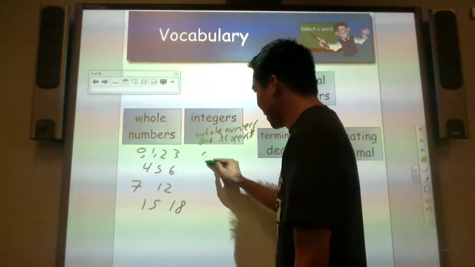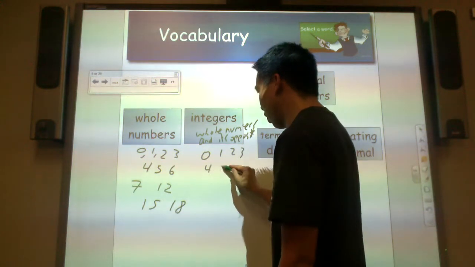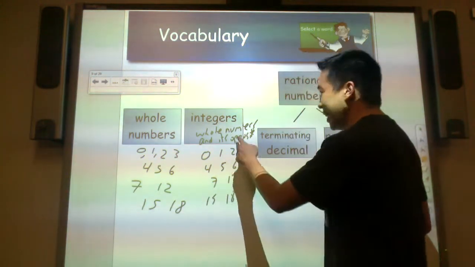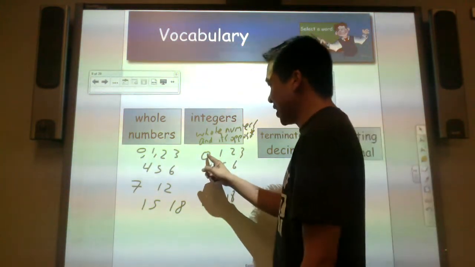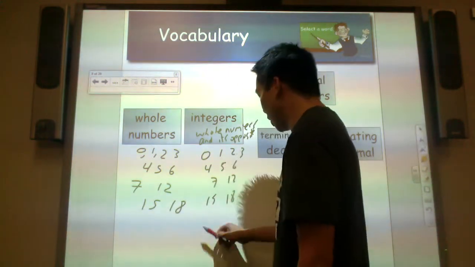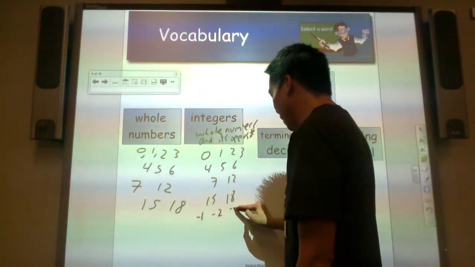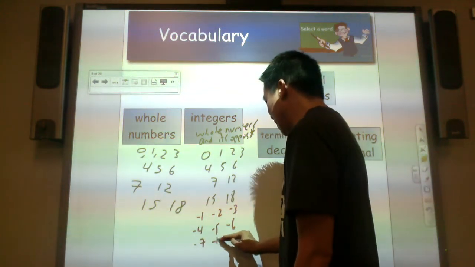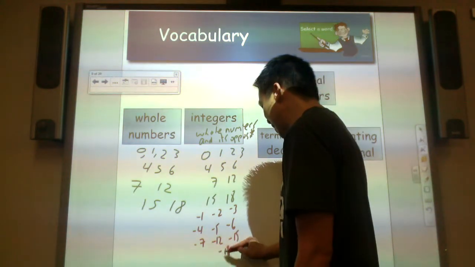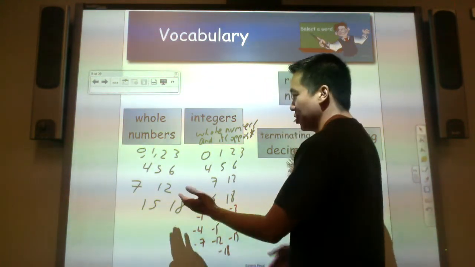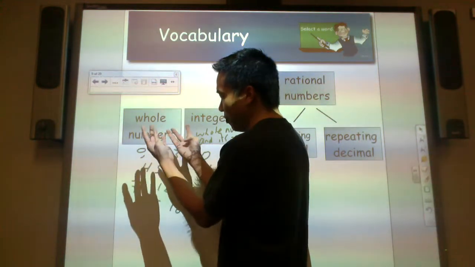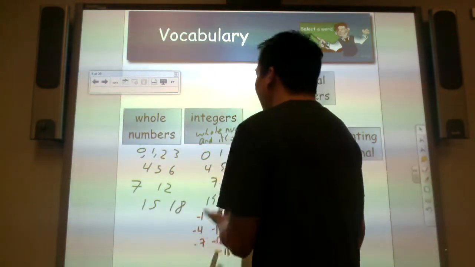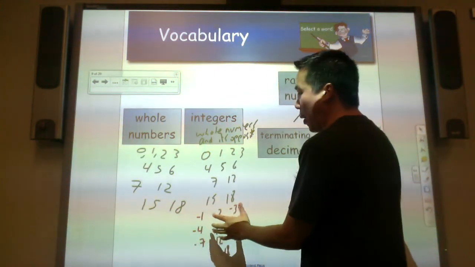Let's repeat all this. 0, 1, 2, 3, 4, 5, 6, 7, 12, 15, 18. Including its opposite. Opposite of 0 is 0. Opposite of 1 is -1, -2, -3, -4, -5, -6, -7, -12, -15, -18. So let's go back again. Whole numbers are positive, numbers like 1, 2, 3, 4, 5, 6, 7, 12, 15, 20, 24, 32, 39. Integers include whole numbers and their opposite.